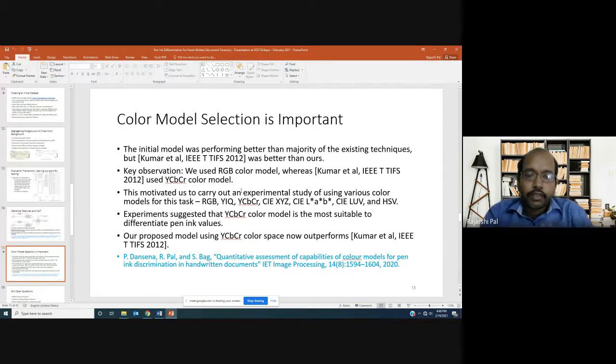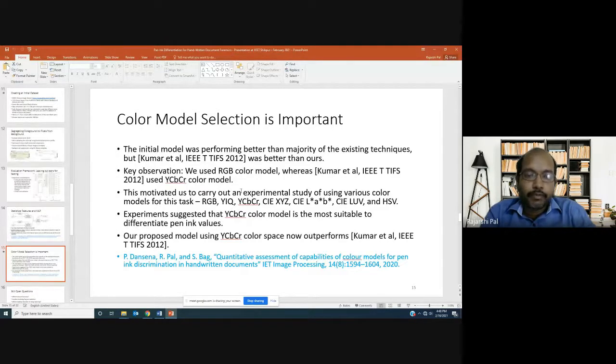Then we thought in a particular direction. The question that came to our mind is that the color model is important, because the color model indicates how the color values are being represented, and whatever texture features you are deriving are based on the matrix of values that you get, right?